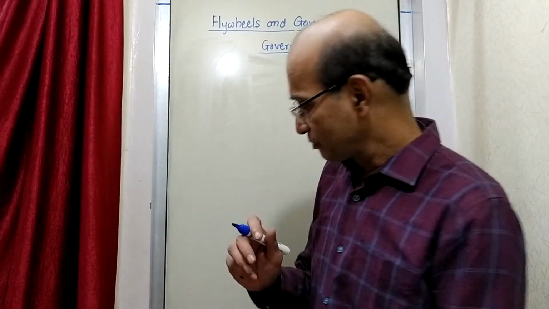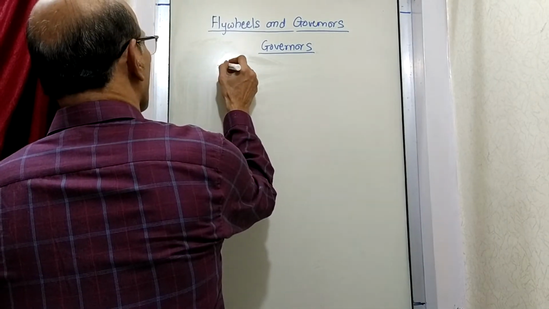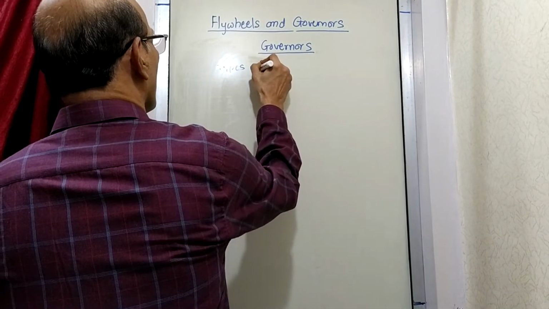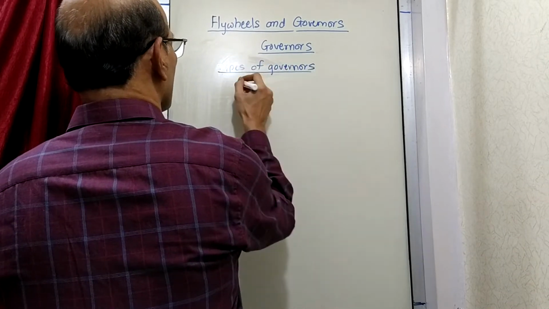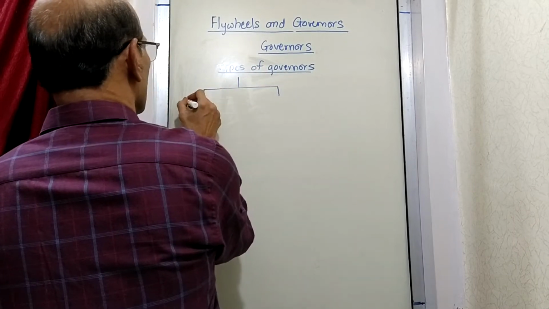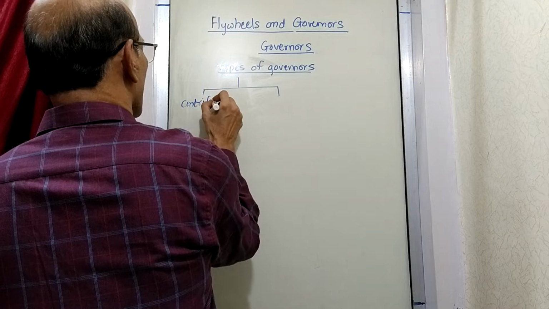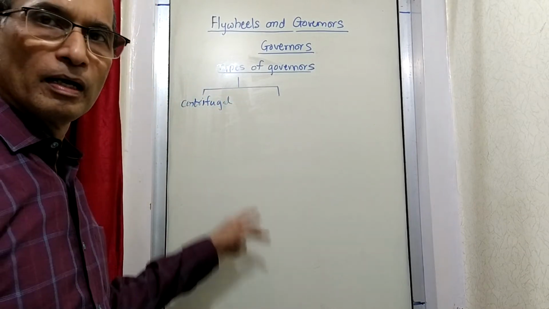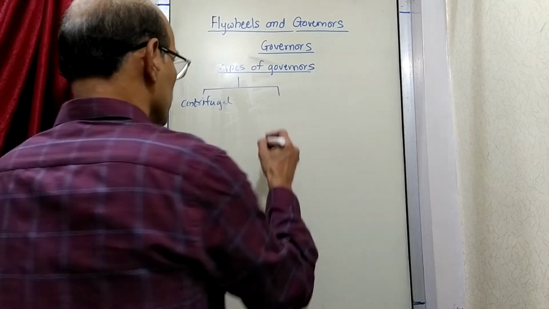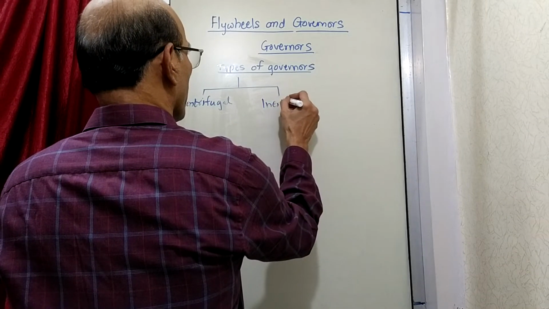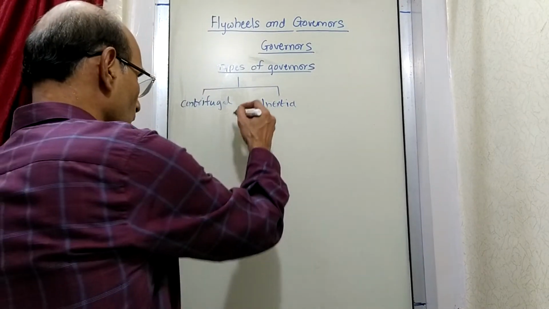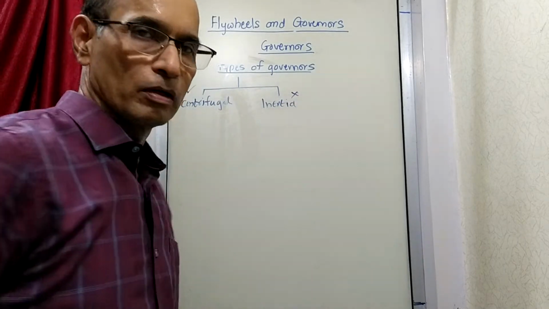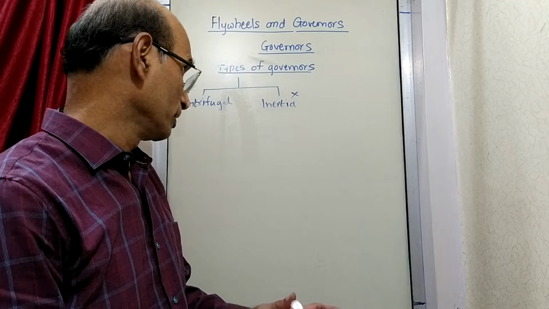Okay, so now we'll see types of governors. The basic two types are there: centrifugal governors and inertia governors. Now we are going to learn about centrifugal governors and not inertia governors. So just write down a few lines about what is a centrifugal governor.